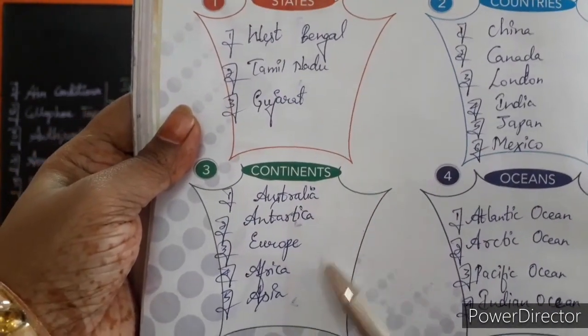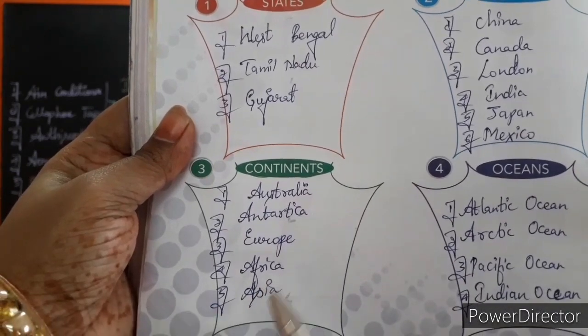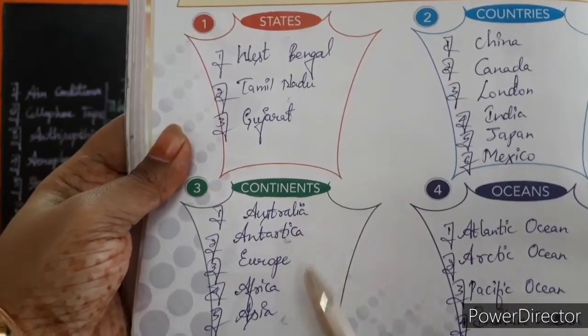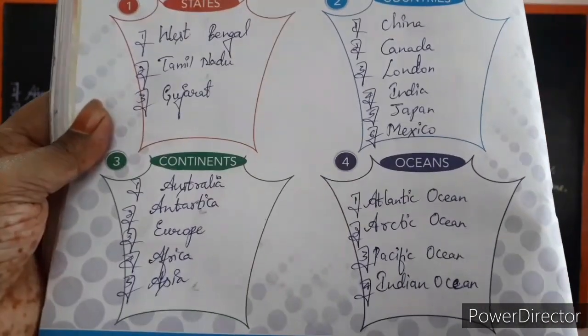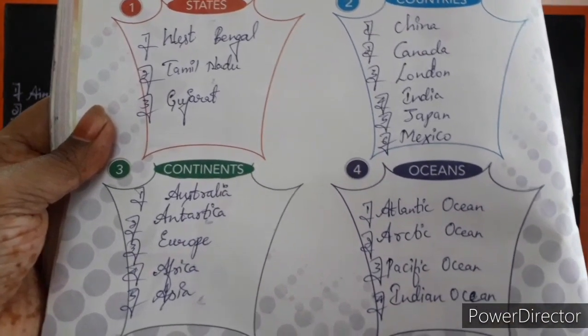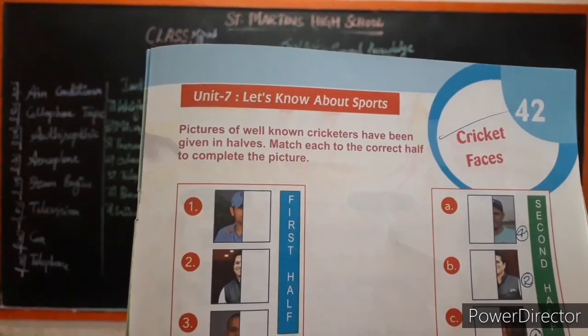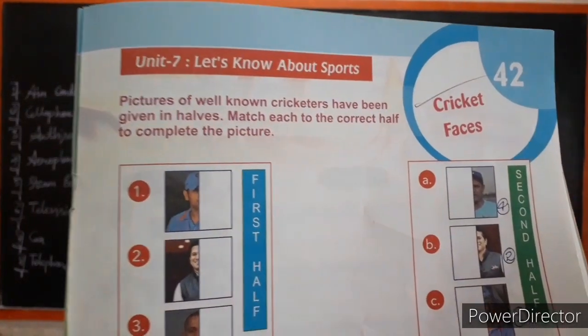Next one, continents. Australia, Antarctica, Europe, Africa and Asia. These are the continents, and the oceans: Atlantic Ocean, Arctic Ocean, Pacific Ocean, and Indian Ocean. So children, now let's know about some sports.